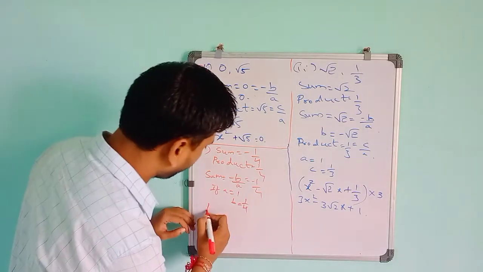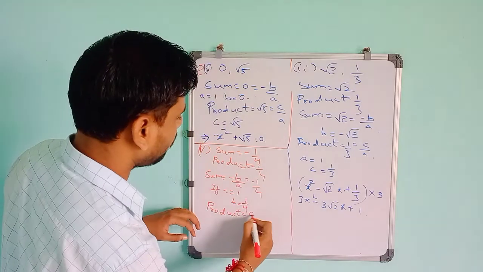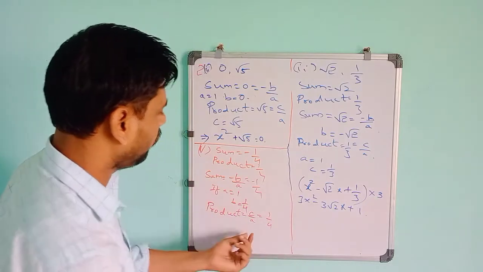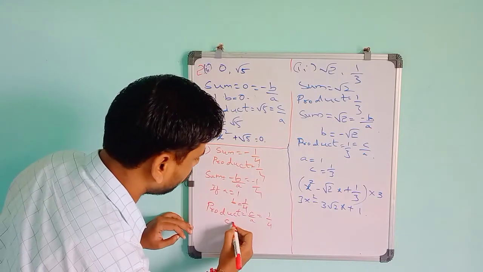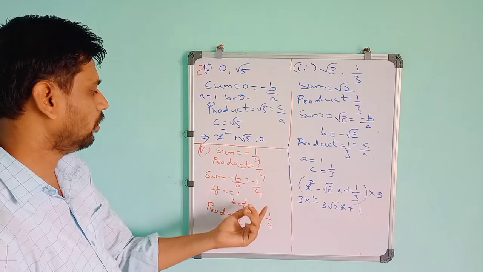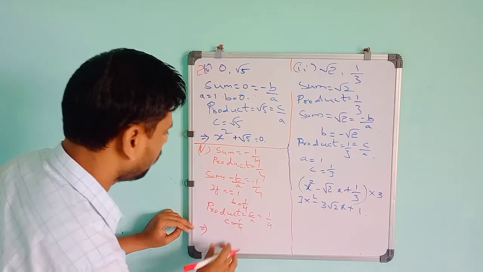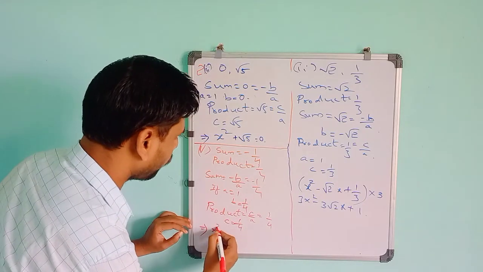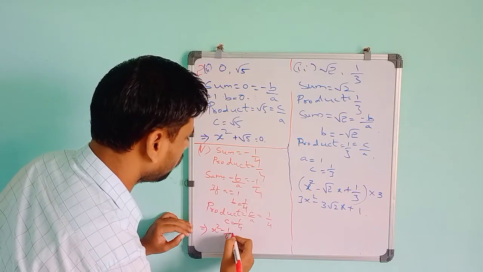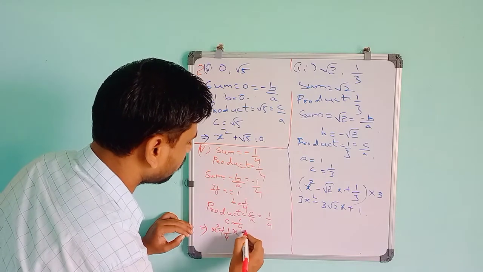Then for product, it is c by a. The product they given is 1 by 4. So if you put a is equal to 1, it will become c is equal to 1 by 4. So the product is coming 1 by 4 and the sum is also 1 by 4. So if you put in the quadratic polynomial, a is 1, so you can take x square, then b is minus 1 by 4, x, and c is also 1 by 4.